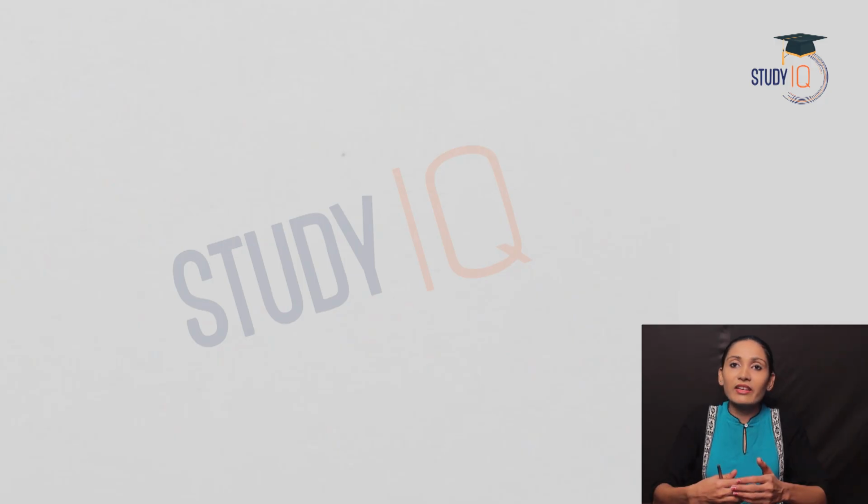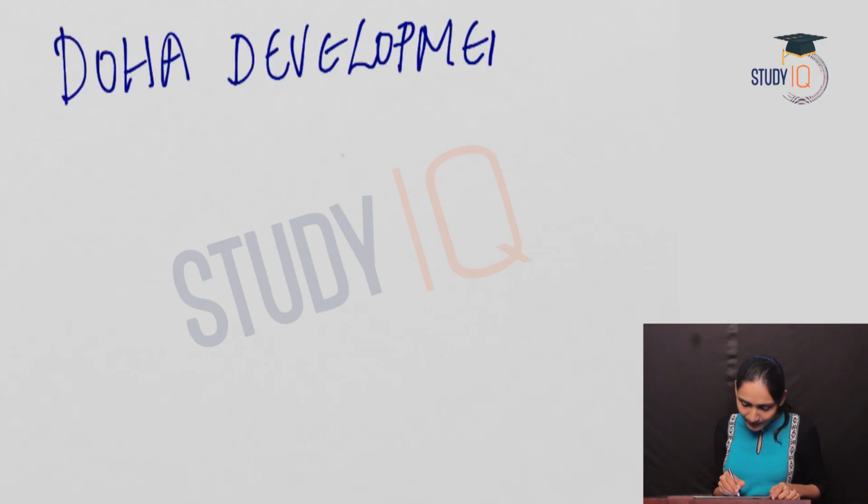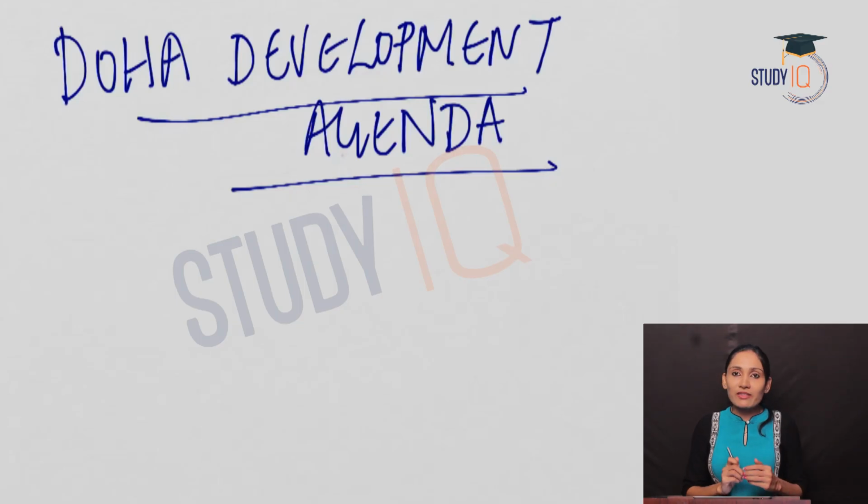In today's lecture, we will be discussing the 4th Ministerial Conference which was held in Doha in the year 2001. In the 4th Ministerial Conference of the World Trade Organization held in Doha, 2 main declarations were accepted by the members. The first one is known as the Doha Development Agenda and the second one was related to the agreement on TRIPS, that is Trade Related Intellectual Property Rights.